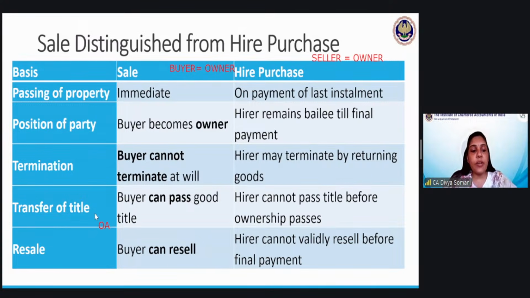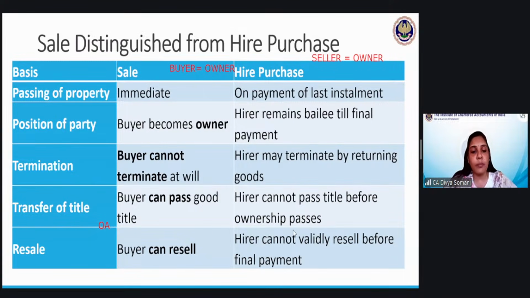Next is regarding transfer of title. So the buyer can pass a good title. Transfer of title basically means, can the buyer resell the goods which he has already purchased? Can he resell it to someone else? Yes, he can. So the buyer can pass on the title. He can pass on the ownership rights to someone else also. But the hirer, since he himself is not the owner, cannot transfer the title to anyone else. So only the owner can pass on the better title.